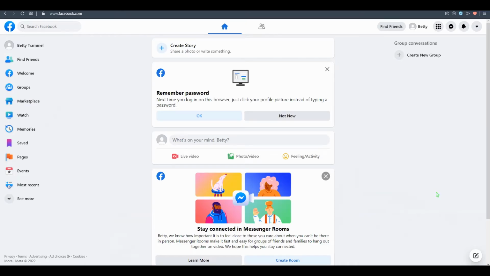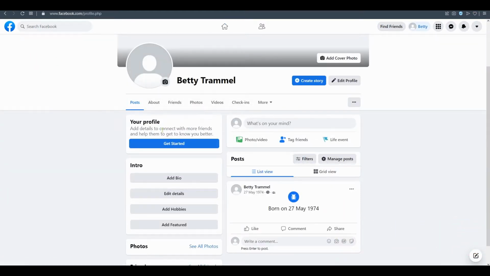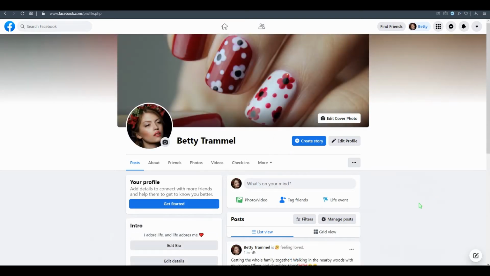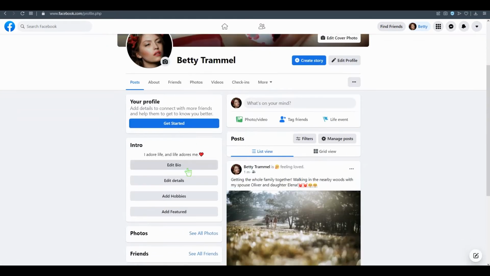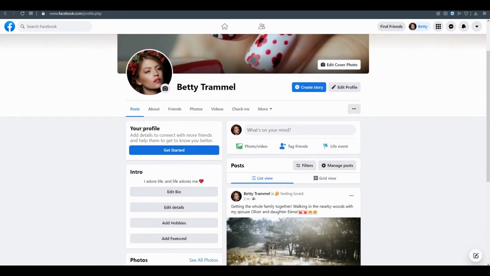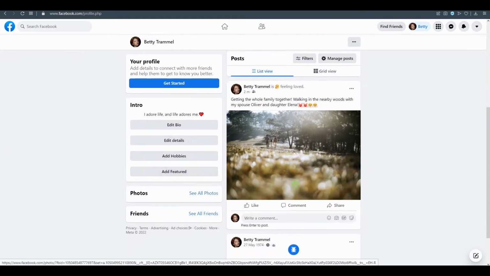First of all, you have to create a Facebook account. I just created a brand new Facebook account, and what I didn't do is optimize it. Just add your cover photo, add your profile photo. So now I basically just optimized this profile. Now you can do it more, but this is just quick to show you. For this profile I made a woman named Betty Trammell, and just edit one picture and make it real, and I can add a bunch more information and just make it real.